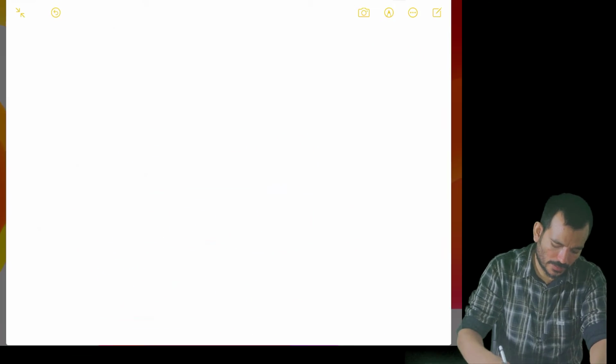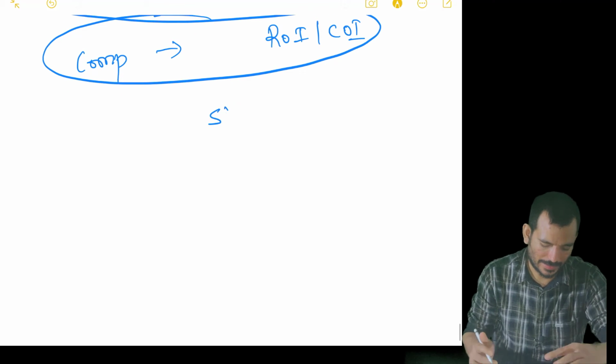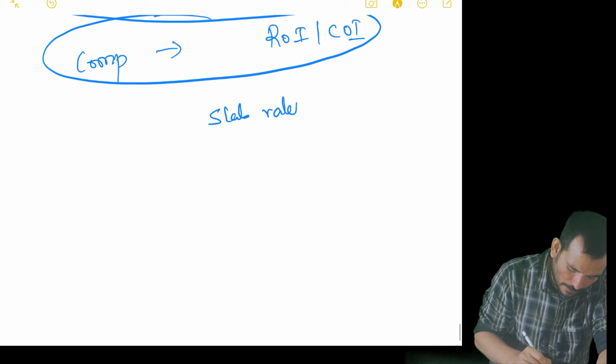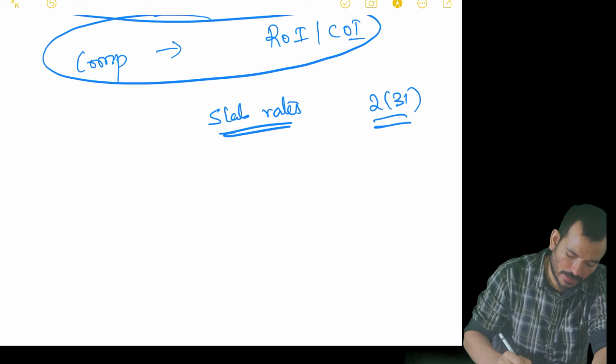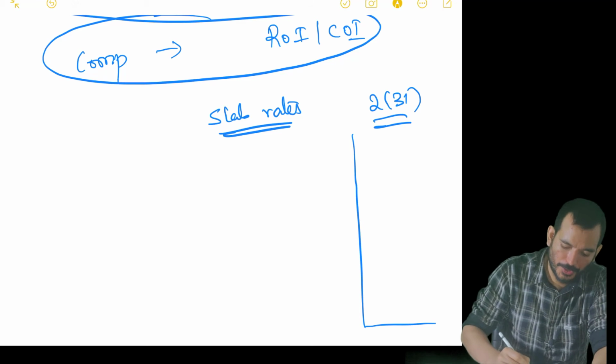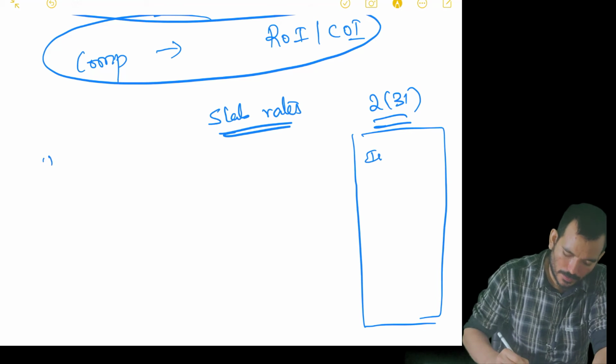So what is left over for the current session? Slab rates is something that we missed out. When you come to slab rates, always remember this section 2(31) persons. You need to find out the slab rates for all the persons. Otherwise, you will be missing out a few things.